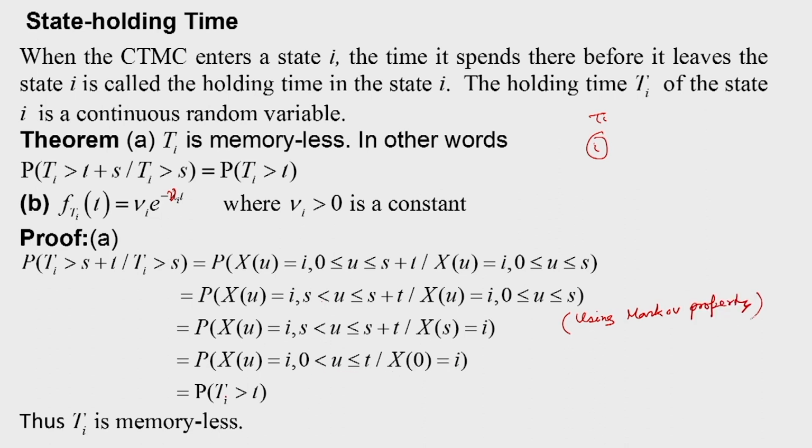This is the same as the probability that Ti is greater than t. So, we have used the Markov property once, then the homogeneity property, and proved that the probability of Ti greater than s plus t, given that Ti greater than s, is the same as the probability of Ti greater than t. Thus, Ti is memoryless.